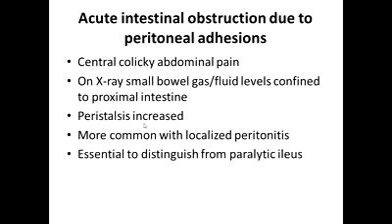Acute intestinal obstruction due to peritoneal adhesions. As we all know, one of the important and common causes of intestinal obstruction is adhesive bowel obstruction, leading to central colicky abdominal pain. There may be bilious vomiting, and there may be constipation.